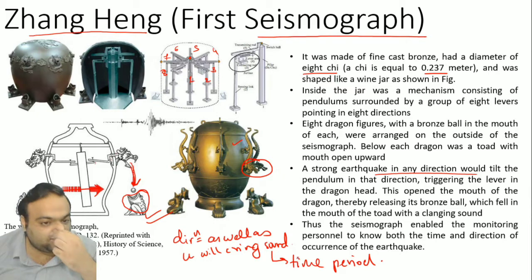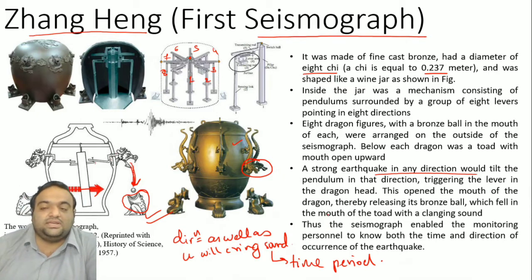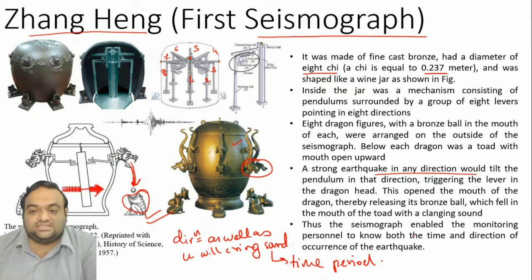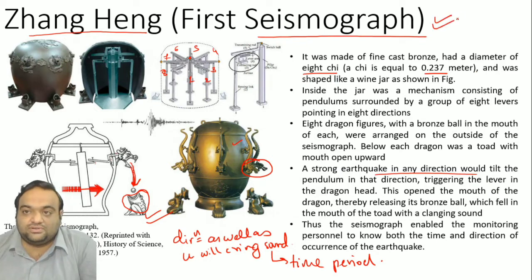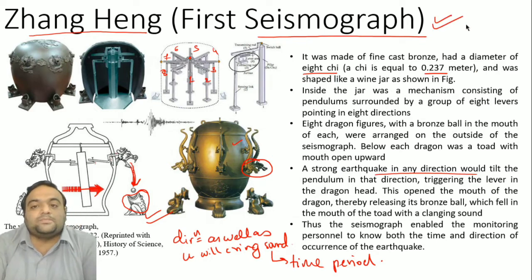So this was the first seismograph, invented by the Chinese personality known as Zhang Heng, and it is a beautiful example of the first seismograph. That's why I wanted to take you through the history.